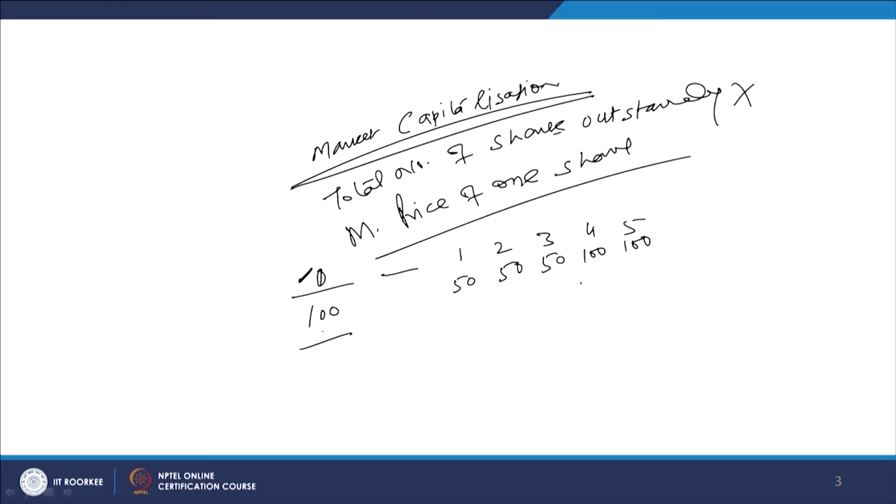This is called a cash outflow. Then we start the project and commissioning, the production and output start coming up, and we start selling it in the market. After that, the cash flow which comes back to us is called the cash inflow. Here, for example, in the first year we get 50 rupees, in the second year 50 rupees, third year 50 rupees, fourth year 100 rupees and fifth year 100 rupees.